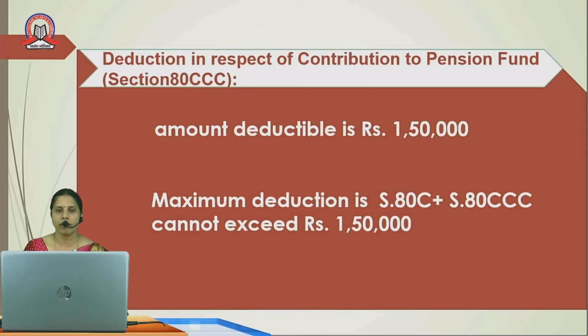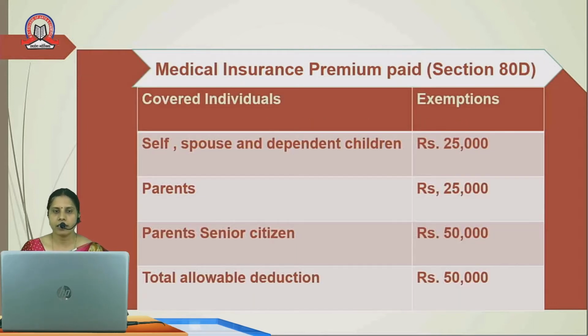Next we have deduction in respect of contribution to pension fund, that is covered by section 80CCC. Now here also the deductible amount is rupees 1,50,000, but the maximum deductible amount for section 80C and section 80CCC is rupees 1,50,000. Individually also 1,50,000, and in consolidation of section 80C and section 80CCC is not allowed more than 1,50,000.